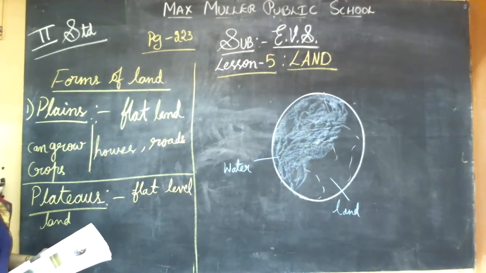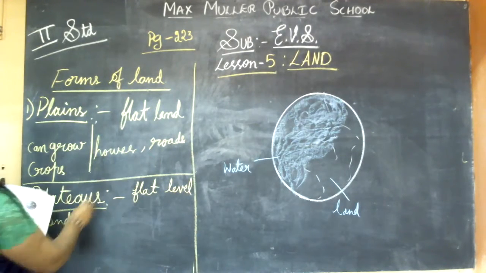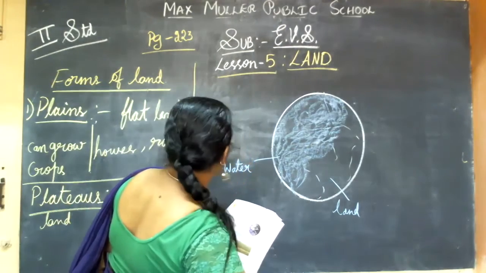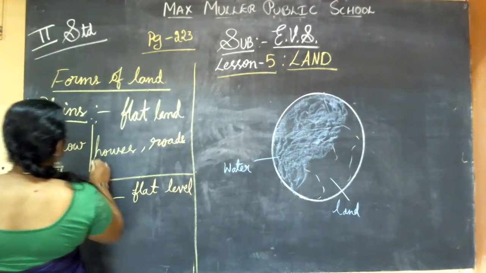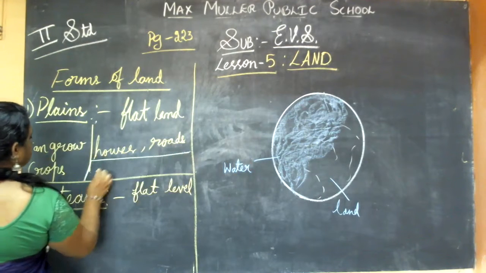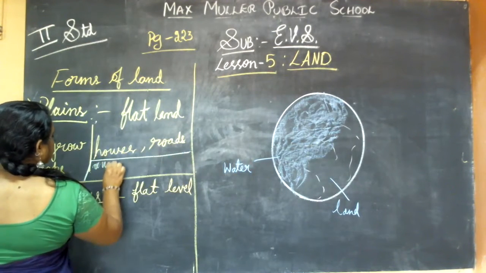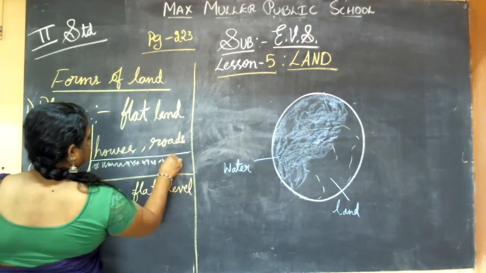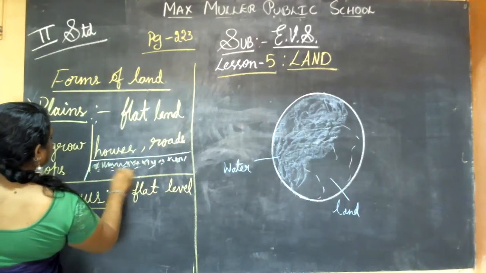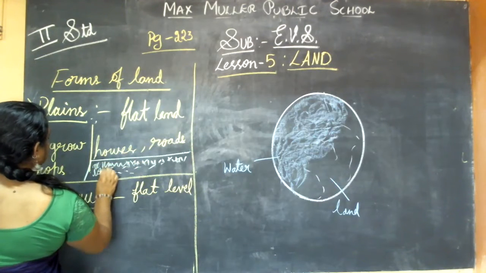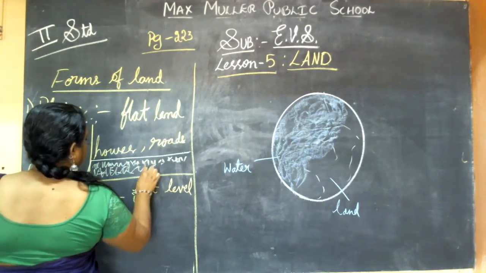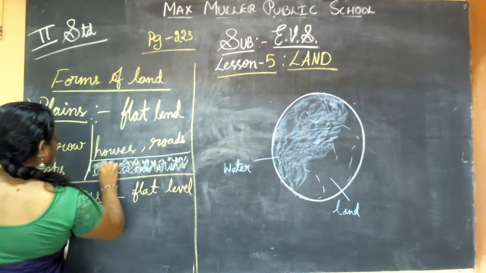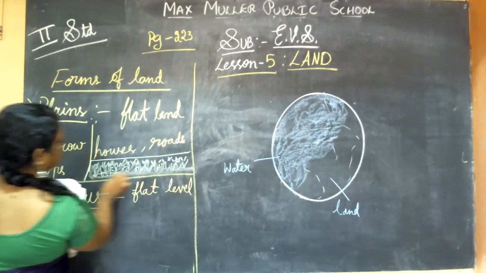Higher than a plain. For example, I'll show you. So here is the grass. It will be straight.